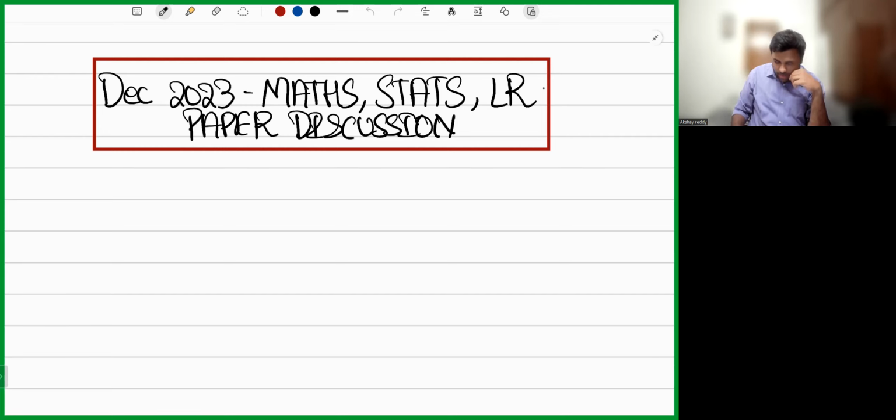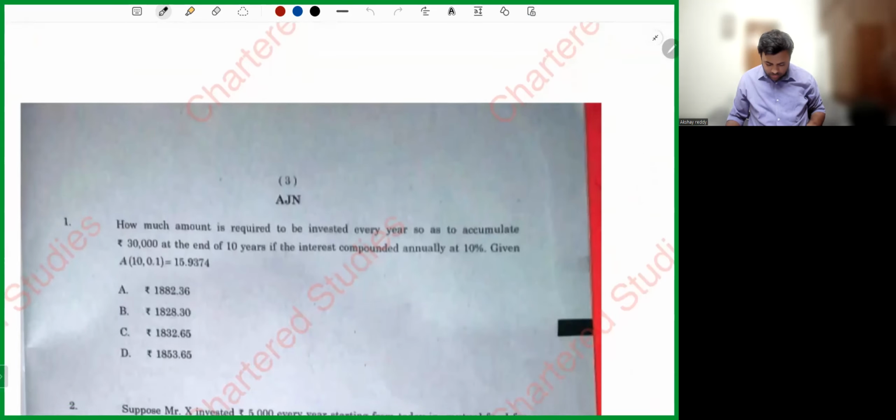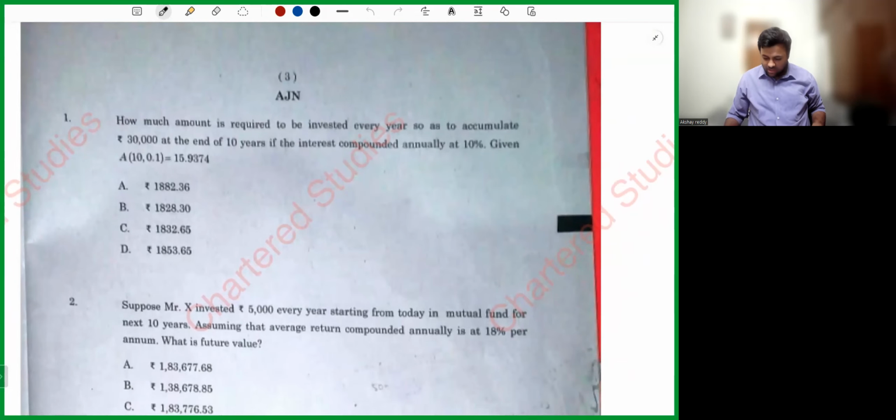Now, coming to the paper, this is a paper I have downloaded from a Telegram group, Chartered Studies. I'll upload this paper in the description below. You can go ahead and download it. Now, the key of this paper also I'll upload in the description. If you have any doubts, you can just go ahead and look into that paper, my dear friends.